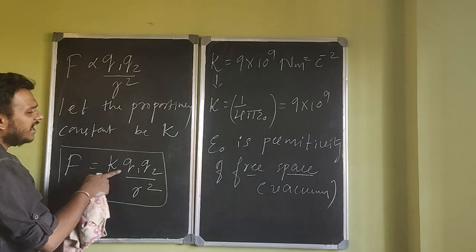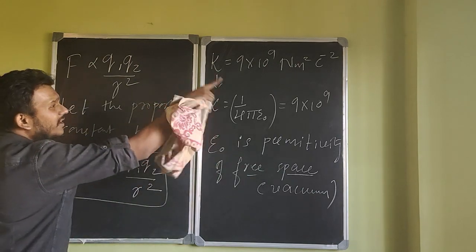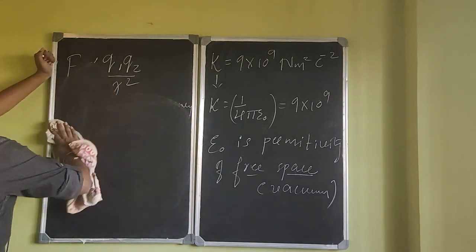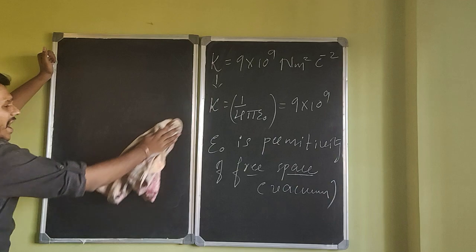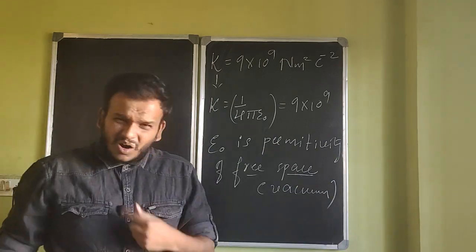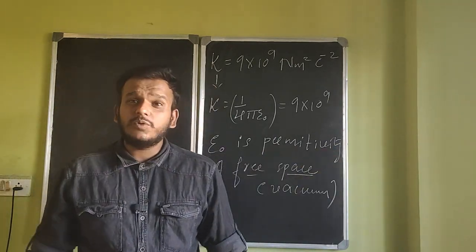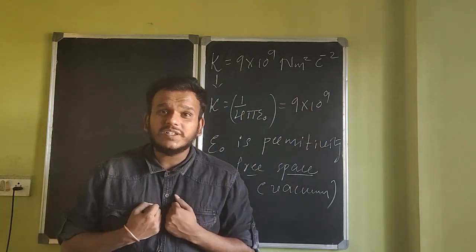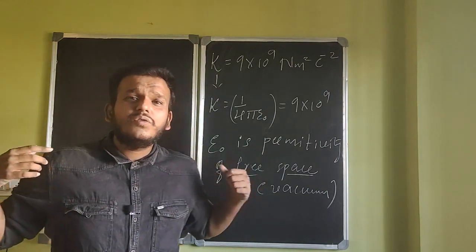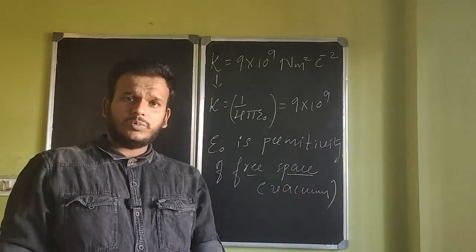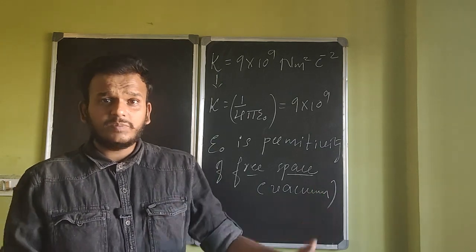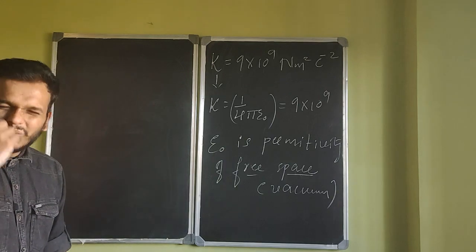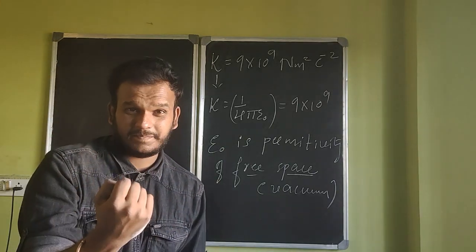Coulomb's law is simply this. So F is equal to k q1 q2 by r squared, where the value of k is 9 into 10 power 9 Newton meter squared per coulomb squared. Now, in 12th, this is what will be happening. Your NCERT textbooks, H.C. Verma, Resnick, Halliday, Walker, your teachers, all of us will be hitting you with a bunch of new bullets of new terms. Epsilon naught, permittivity, free space, coulomb, right? All you have to do is deal with them one at a time.